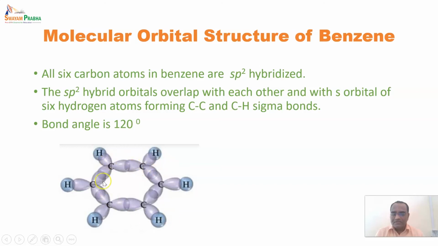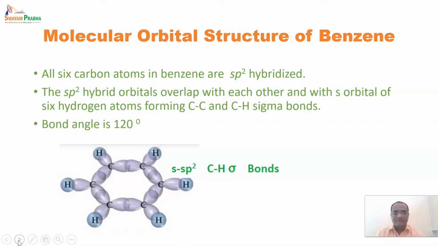Here there are a total of 6 sigma bonds between hydrogen and carbon, and 6 sigma bonds between carbon and carbon. You can see the first carbon, then the second, third, fourth, fifth, and respectively the 6th, and similarly for hydrogen, 1, 2, 3, 4, 5 and 6. So there are a total of 12 sigma bonds in benzene.